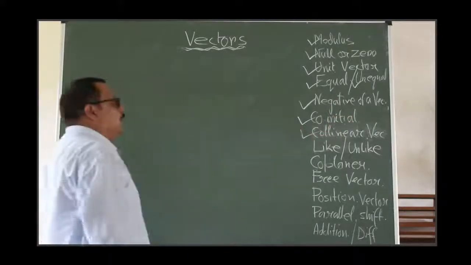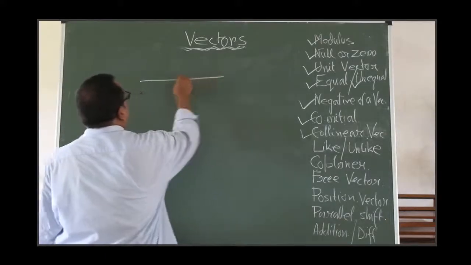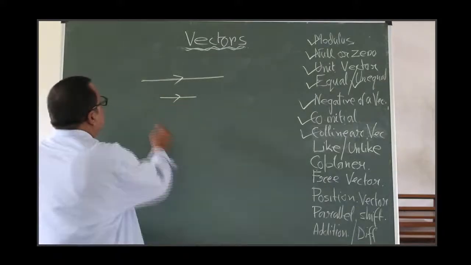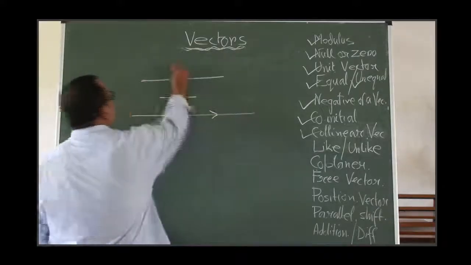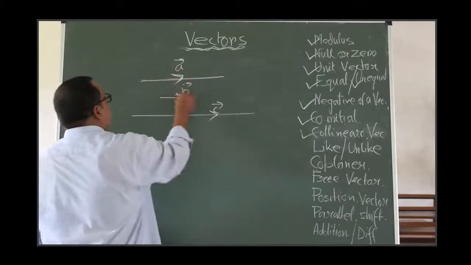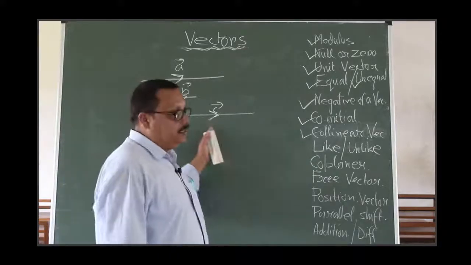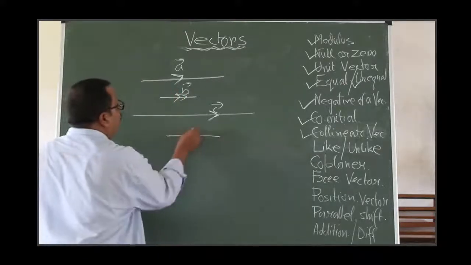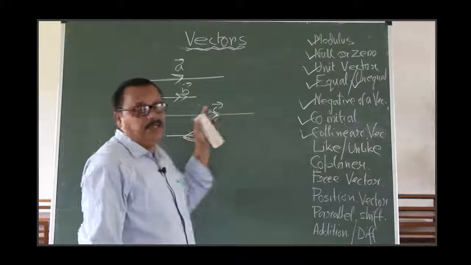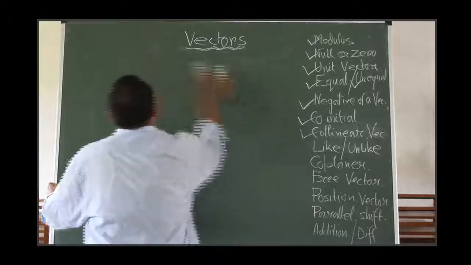Now come to like vectors and unlike vectors. If the direction of some vectors remains the same, the magnitude may or may not be the same. Say these vectors are A, B and C. All directions are the same way, the sense is the same. These types of vectors are called like vectors. If there is a vector in the opposite sense, are these two like? No, these are called unlike vectors. Clear? So, like and unlike vectors, already learned.